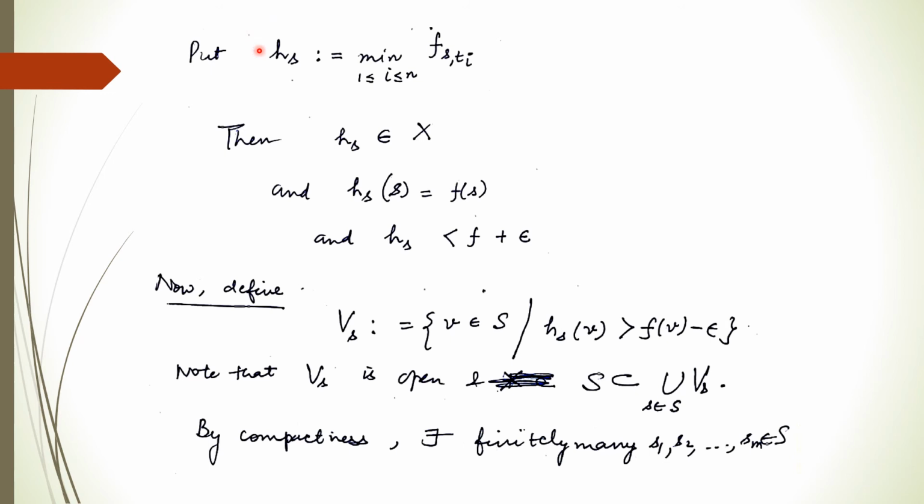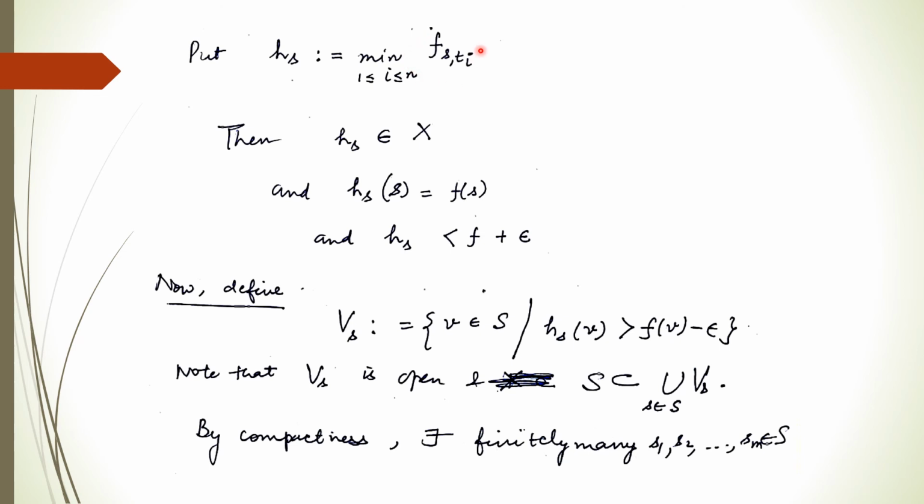Now we put H_s to be the minimum of all these f_{s t_i}, where i varies from 1 to n. Then this H_s belongs to X, because these are members of X, and also H_s at s is nothing but f(s), because in that case all these values will become f(s), and we get H_s is less than f plus epsilon.